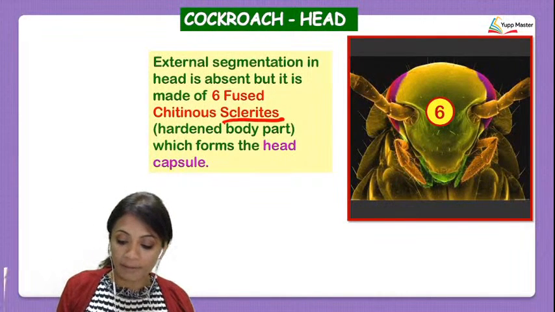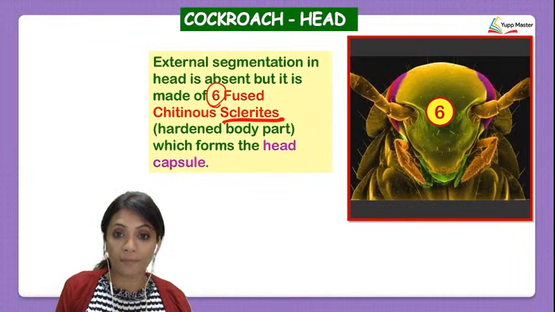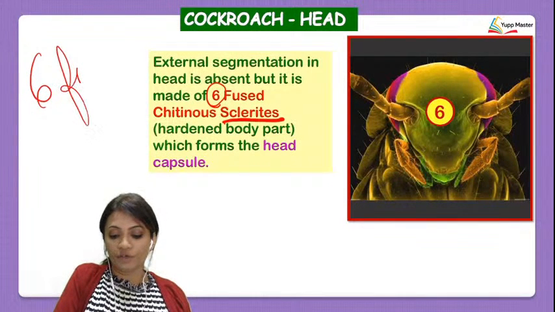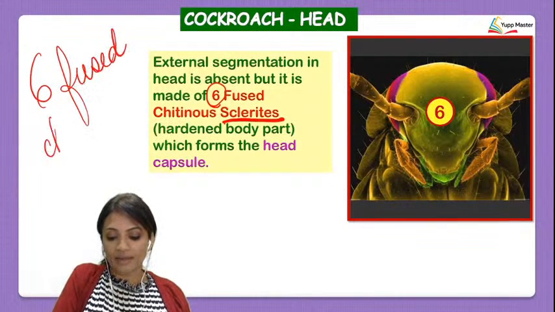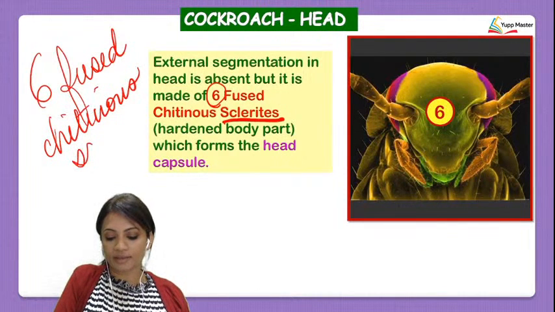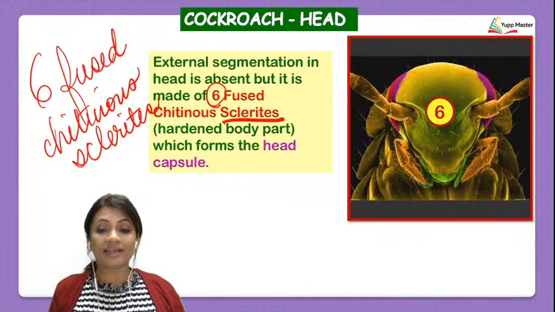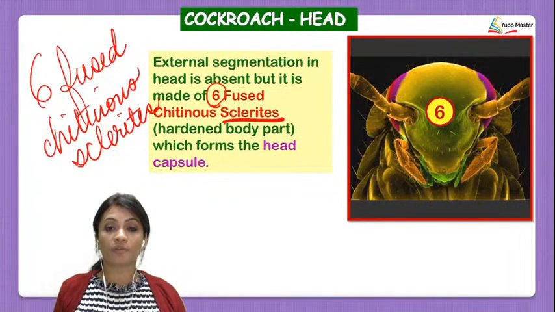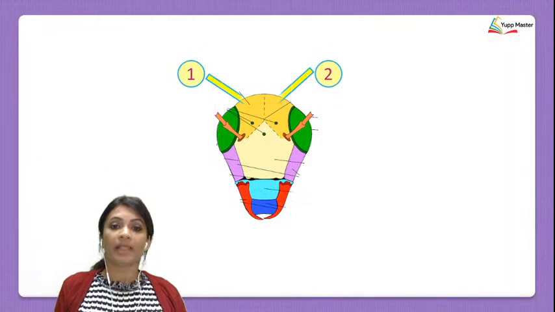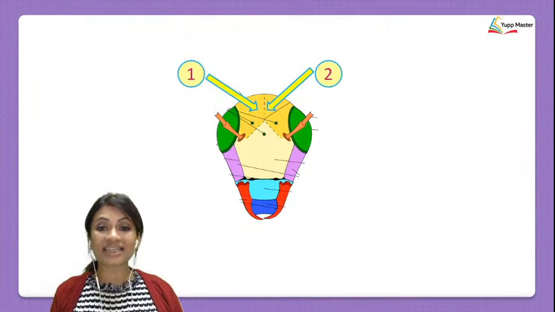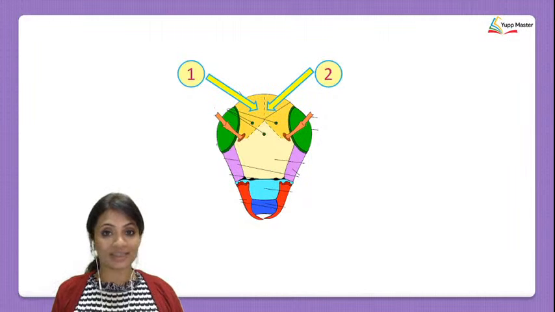sclerites. Okay, remember this word. The head is made up of 6 fused chitinous sclerites. Okay, and that is the hardened body part, and it forms the head capsule. Now let's see those 6 fused chitinous sclerites. Let us see the names of those.